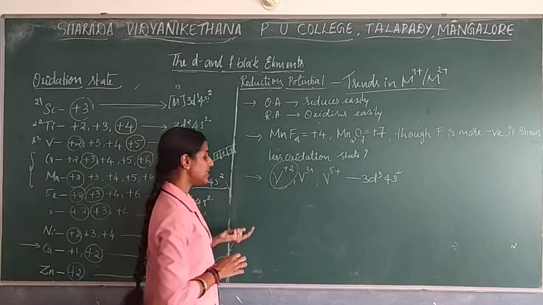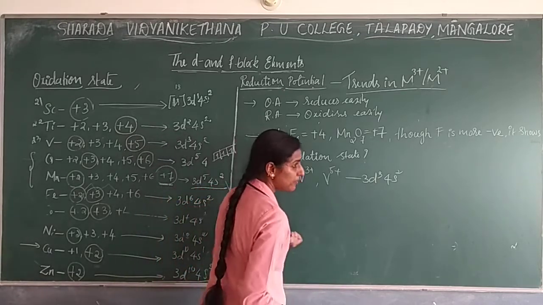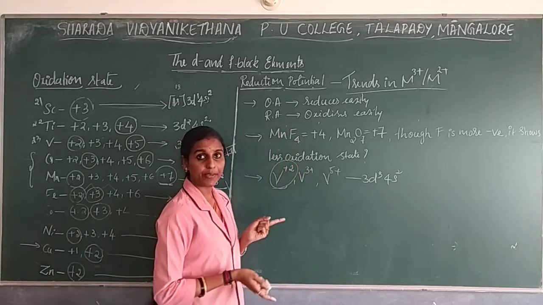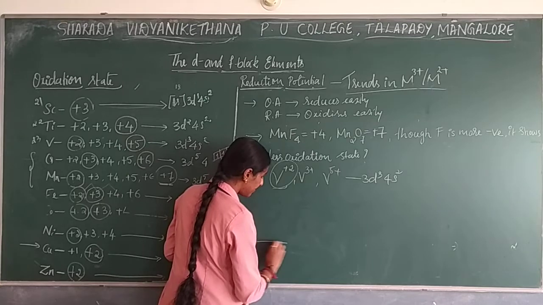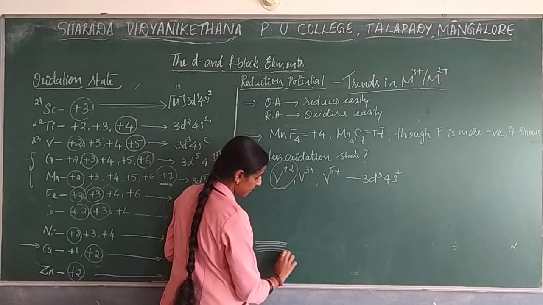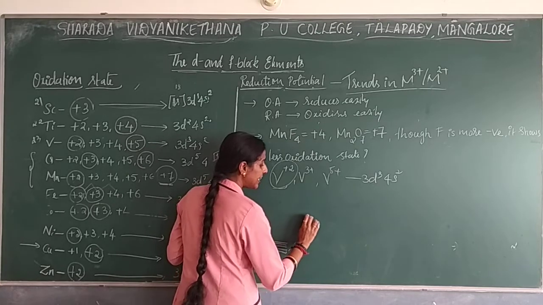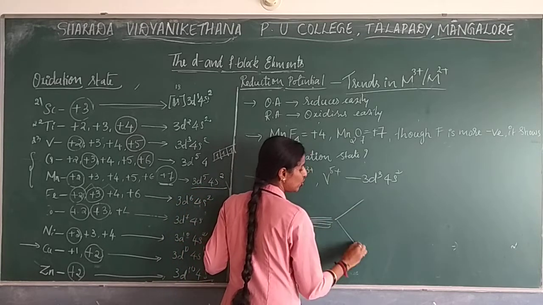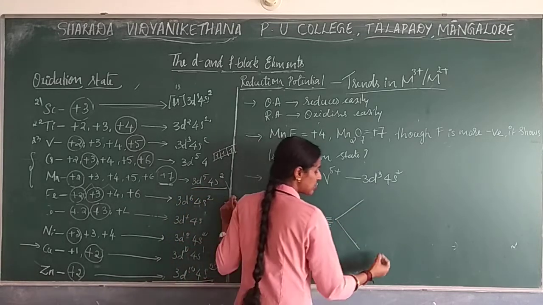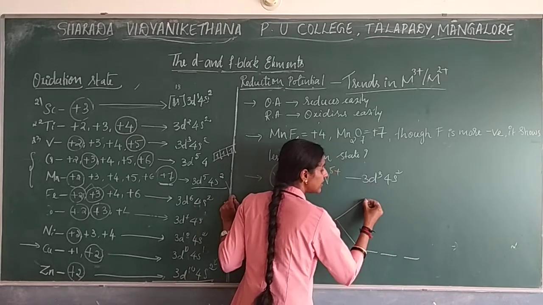Why? The reason is, last chapter we studied crystal field splitting, right? Where you have degenerate orbitals at the same energy level, and when a ligand approaches, they split into two energy levels, right? One with the lower energy and another with the higher energy.